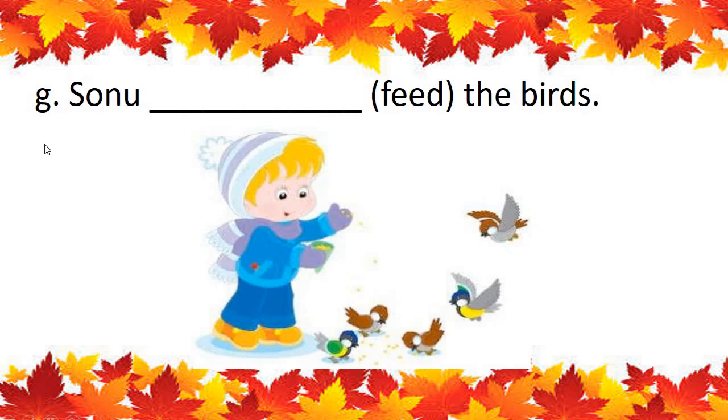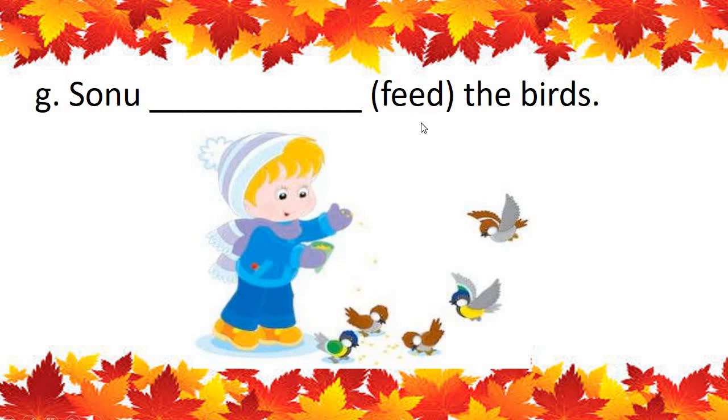Now, see number G. Sonu, then there is a word feed. There is an action word given. Feed. The birds. See this small boy is Sonu and he is feeding the birds. Can you see the birds in the picture? So Sonu, it is only one boy. So we have learned that for one person, we use is.